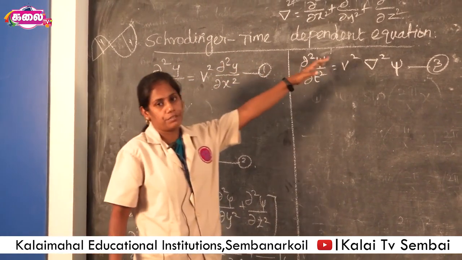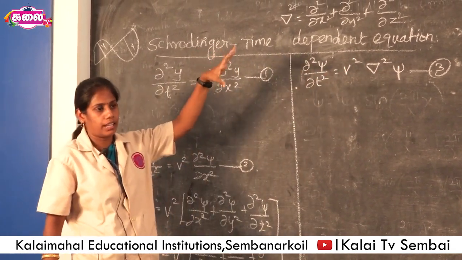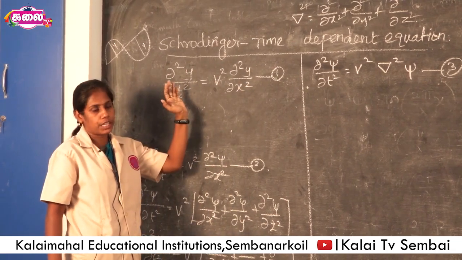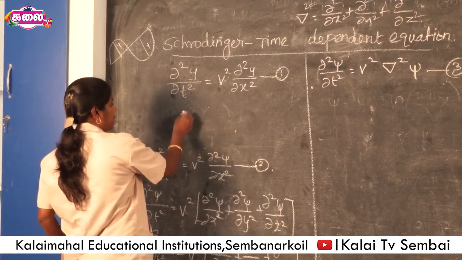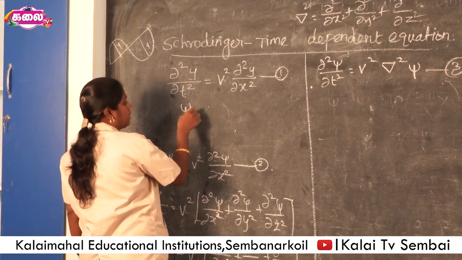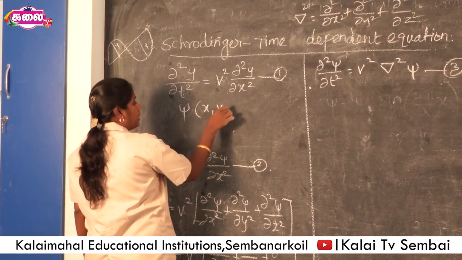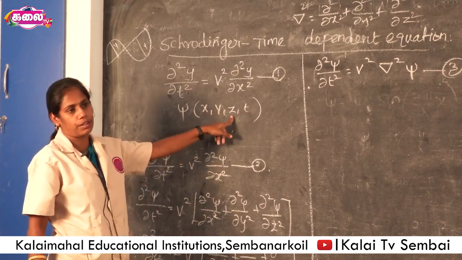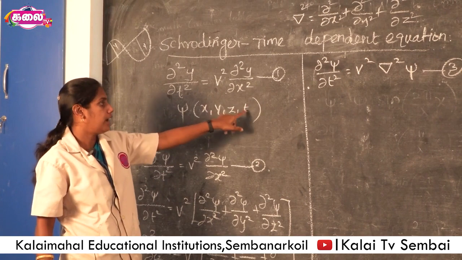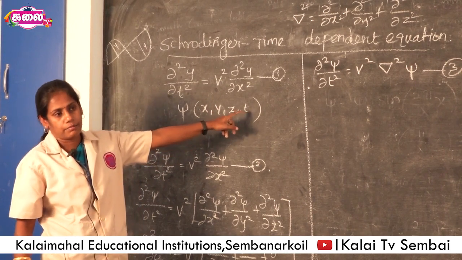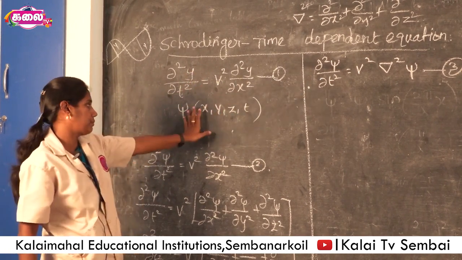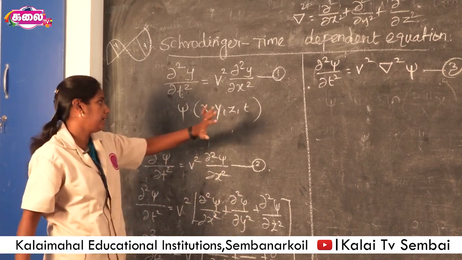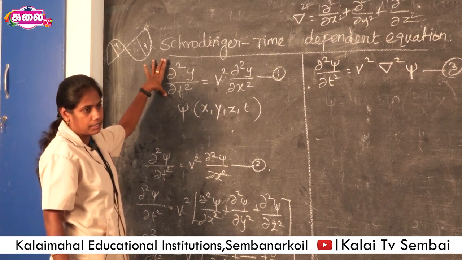Time dependent equation. If a particle is moving as a waveform in the x, y and z directions, it is moving with respect to time. So the wave function is written as psi of x, y, z and t. Here x, y, z represent the position of the particle in 3 dimensions and t represents time, the position of the particle with respect to time. This is the general equation.